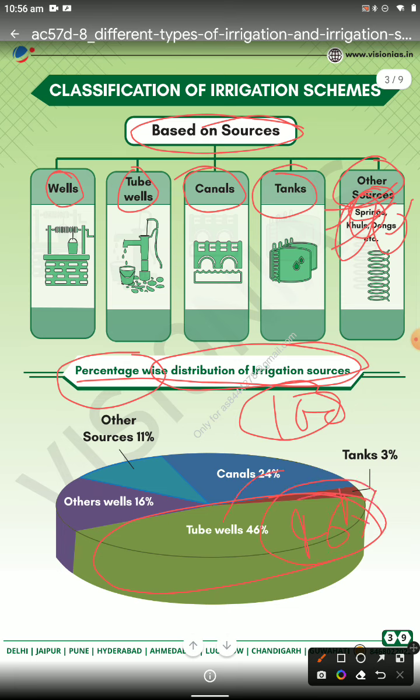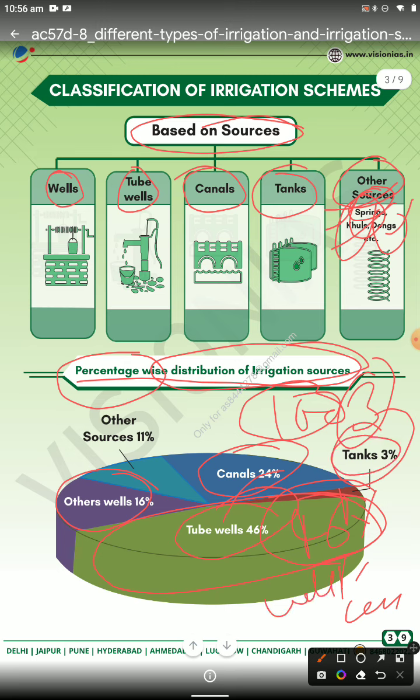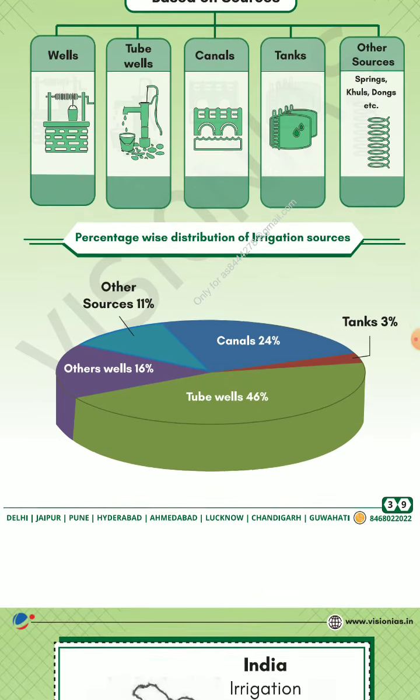Then the second is your canal. UPSC also asks prelims questions on the sources of the irrigation system: tube well 46% and tank irrigation only 3%. It can come in decreasing or increasing order, with wells and others. So first tube well, then canal, then wells about 60%, then tank comes last, and then other sources like rivers, other dams and ponds.